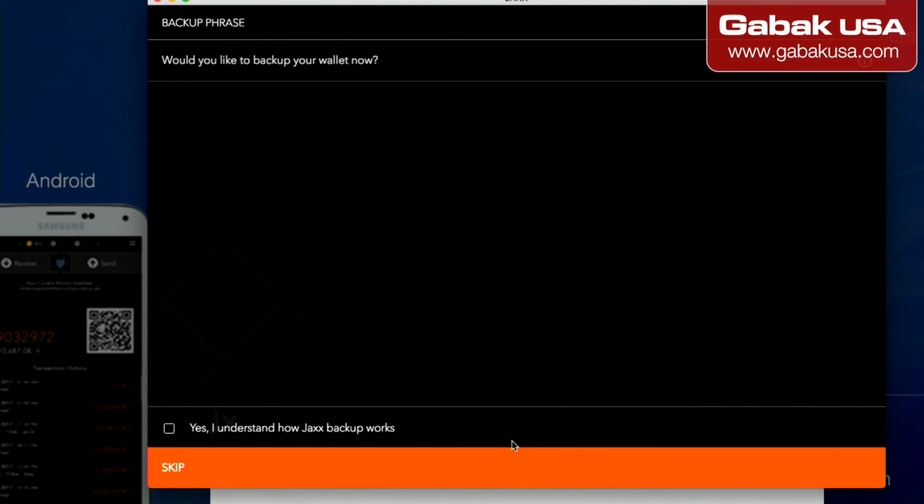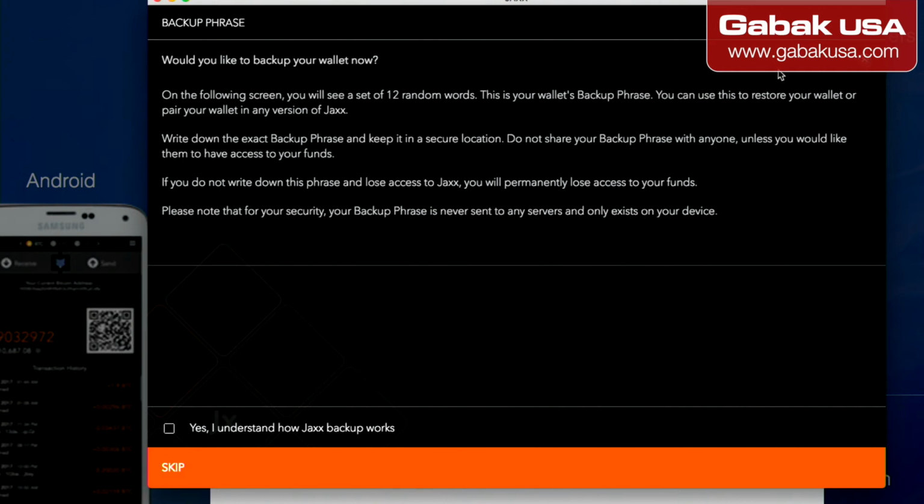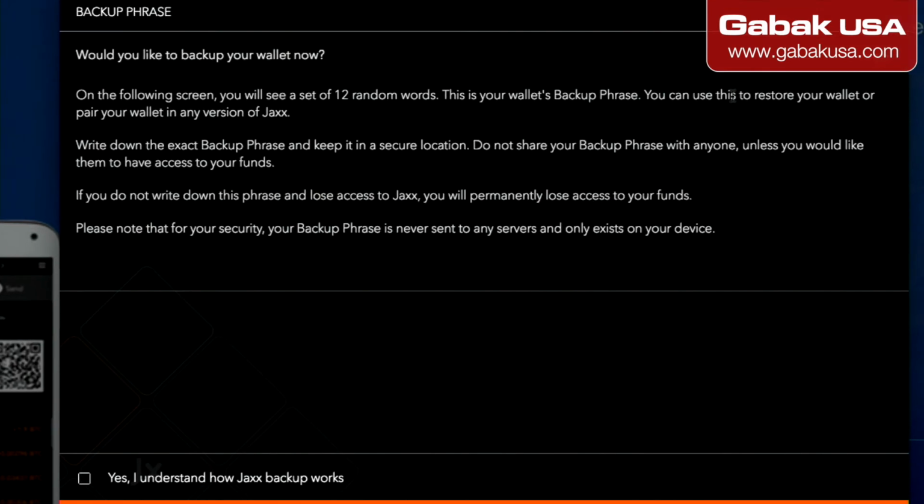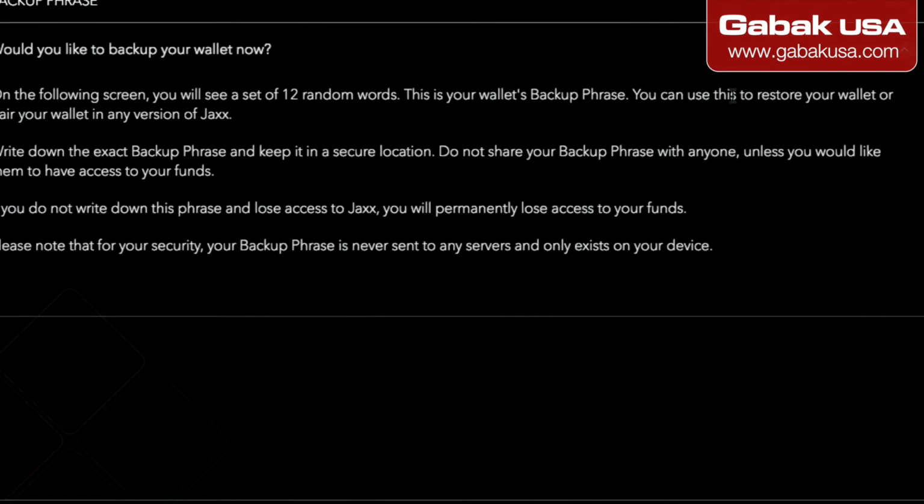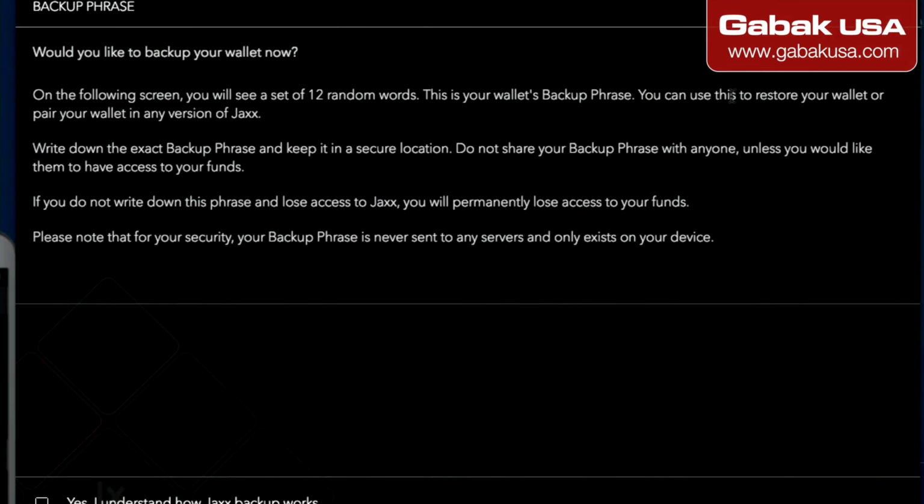continue. Here it says we'd like to back up your wallet now, and we will choose yes. If you click here on the I, you will see a little bit of description that says you will see 12 random words. This is your wallet. If you want to restore it, as you can see here, that is very important. And if you, let's say, lose your computer, your phone or whatever, keep this in a very safe place.